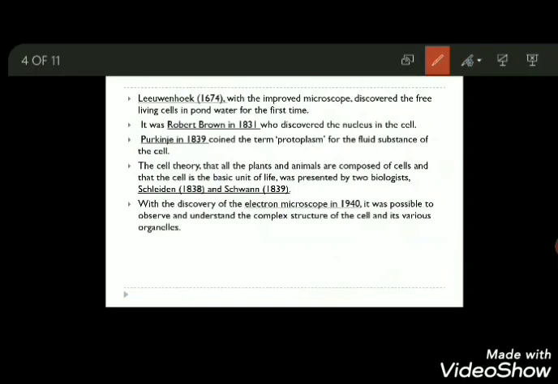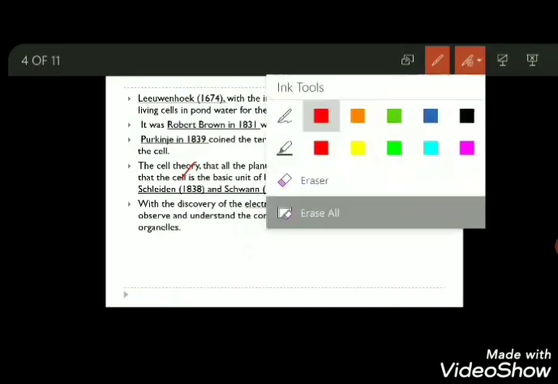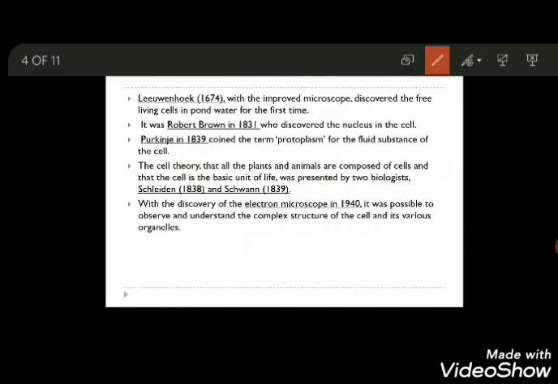After this, the cell theory was given. This was the major theory, and till now it has been accepted. The cell theory was given by Schleiden in 1838 and Schwann in 1839. They together gave the cell theory, which states that all plants and animals are composed of cells, and the cells are the basic unit of life. These two biologists gave the cell theory by working together.